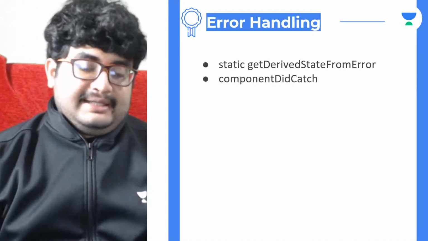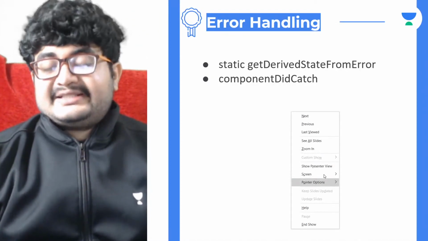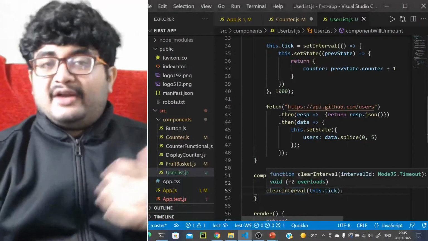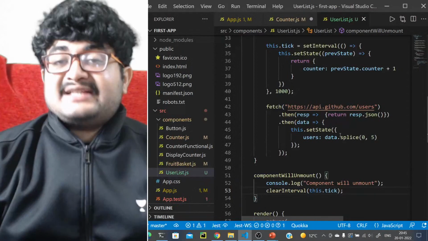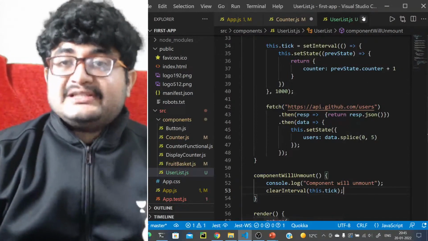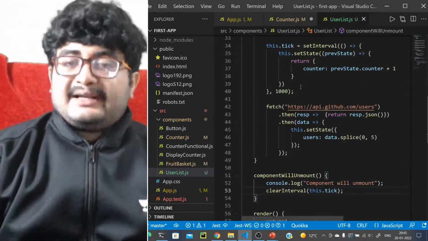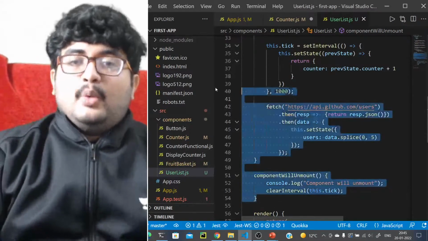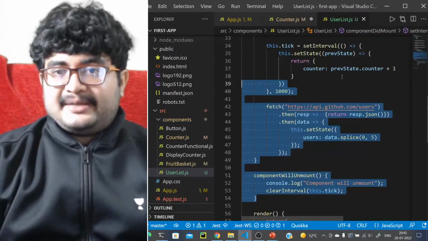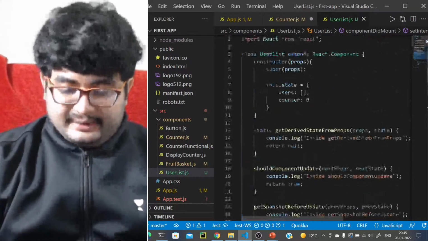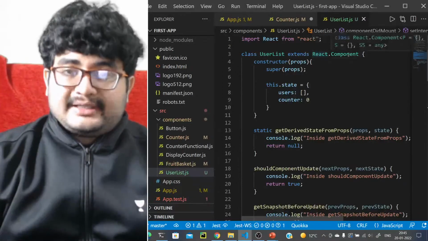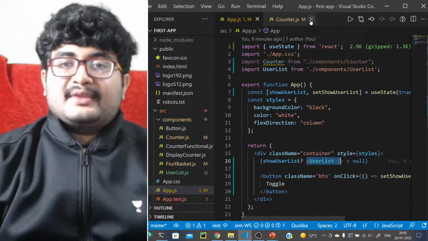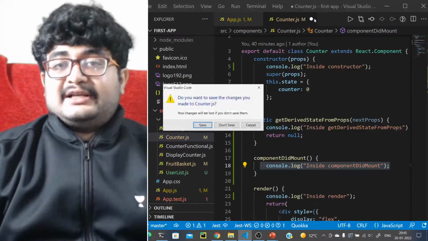Now the question will be, okay, we have learned this for class-based components, but I have already told that class-based components are not something that we will use a lot. What we will use instead is functional components. So what are the equivalents for these things in functional components? Definitely functional components won't have the methods that are there in class-based components, because those are overriding on React.Component. So these methods are already defined. What will be there in functional components then?